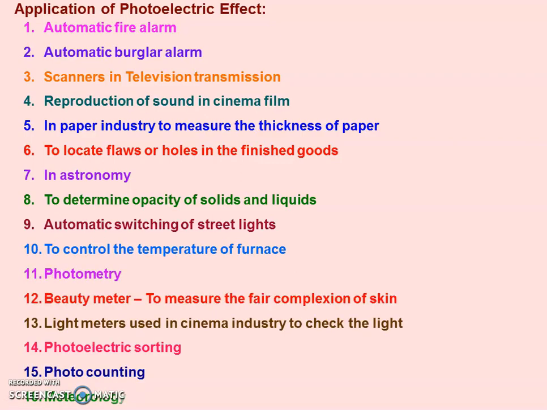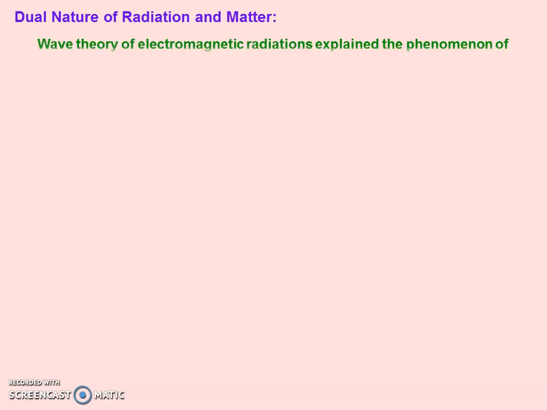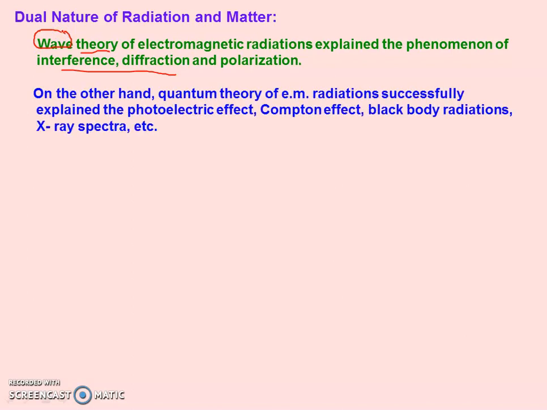Now we are going to the dual nature of radiation. See, in the previous chapter we explained reflection, refraction, interference, and polarization by wave theory. It means light has wave nature. And now we are explaining the photoelectric effect with the help of particle theory or quantum theory.